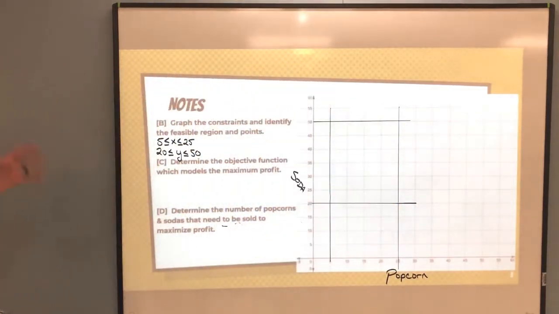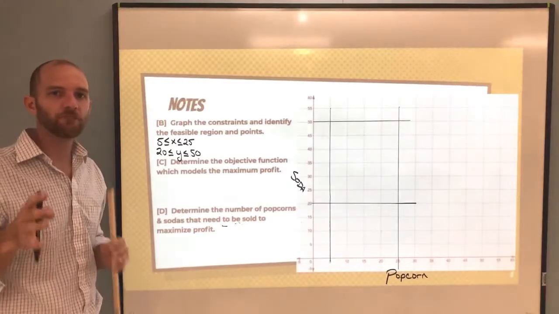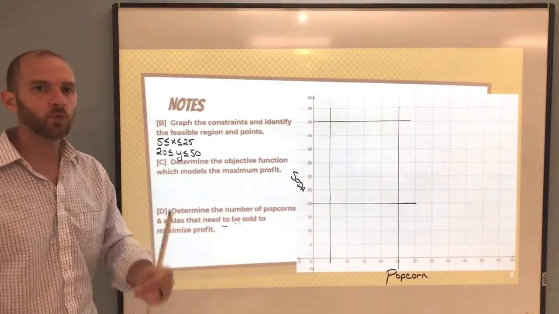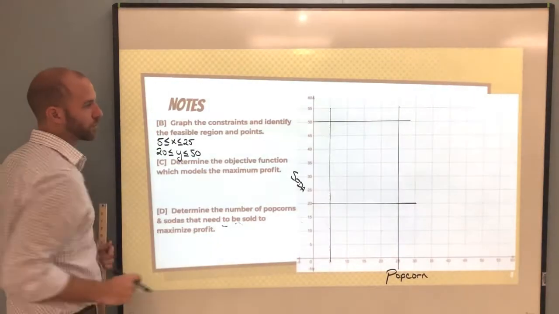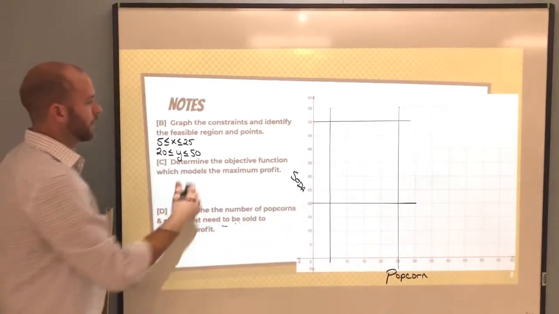We've graphed a feasible region for our constraints, but we know one other thing. The problem said that we can only sell 50 total products between popcorn and the sodas, so that would give us a third equation here. Otherwise, this would be our feasible region inside that rectangle.